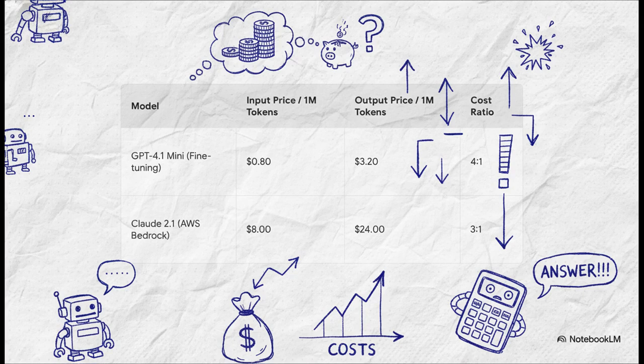And this table just lays it all out, clear as day. Look at this. For some of the most popular models, the output tokens, the actual answers your users want, can cost 3, even 4 times more than the input tokens. So if you're building an app that generates detailed answers, maybe using RAG or a conversational bot, this pricing structure is actively working against you. Your success is literally tied to a bigger bill.